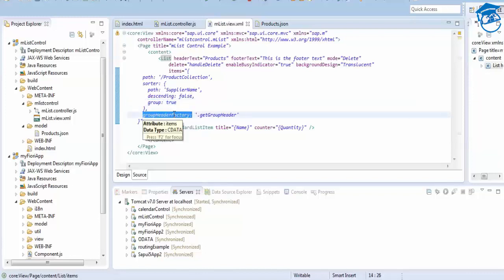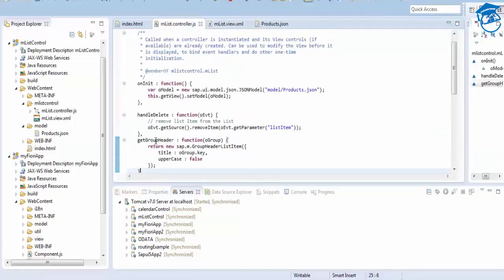So whenever the group header is displayed and it has to give something, what title will be displayed? It will go to this list control and check for get group header, and it will return a list item title with a group key. What needs to be displayed on the header, whether it is supplier name, you can display your own. You can number also, 1 2 3 4 5, or store 1, store 2, store 3, store 4 also. You can customize it in get group header.